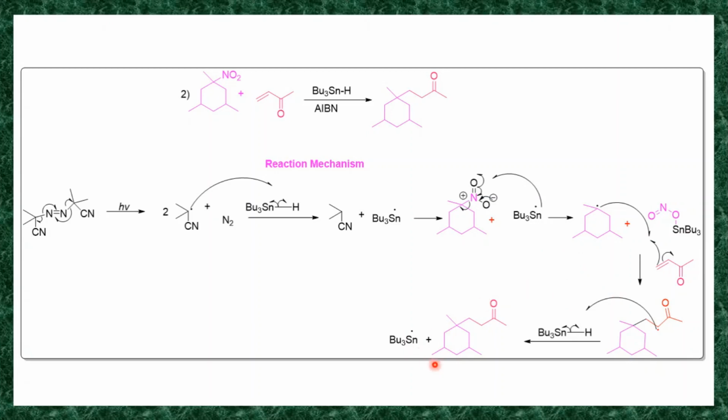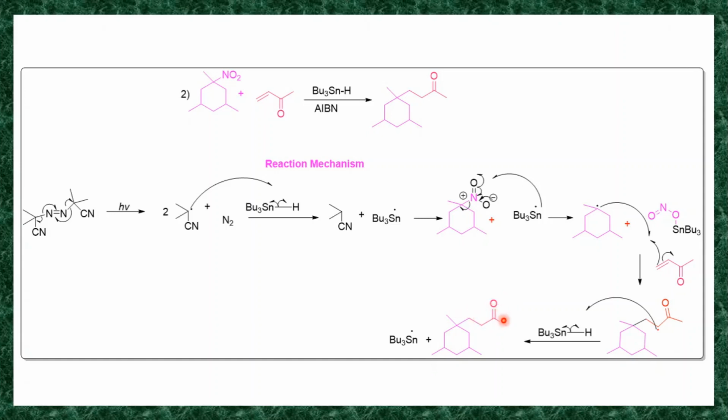Now here you are getting this ketone. So you can reduce this ketone, you can react with amine to prepare a Schiff base, and you can convert this into acid by oxidation reaction.